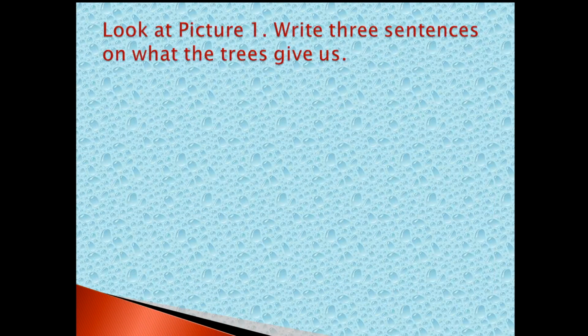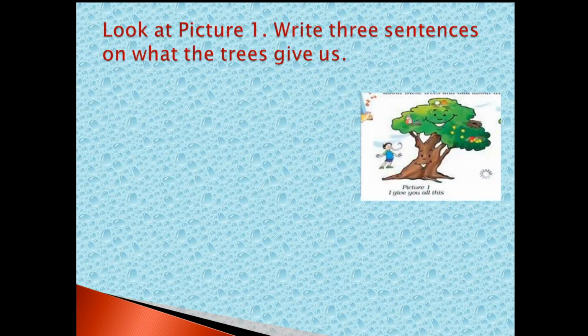Now the next concept, related to the pictures. In picture 1, what are the things you can observe? About that, you are going to write 3 sentences. Look at picture 1. Write 3 sentences on what the trees give us. In the first concept, we compared two different trees.